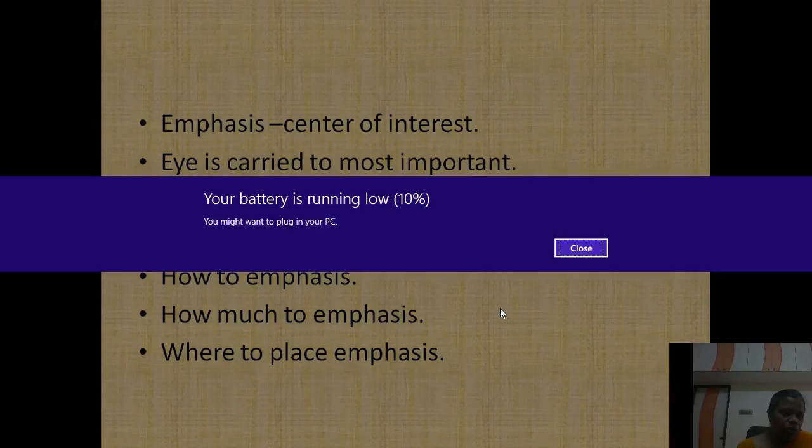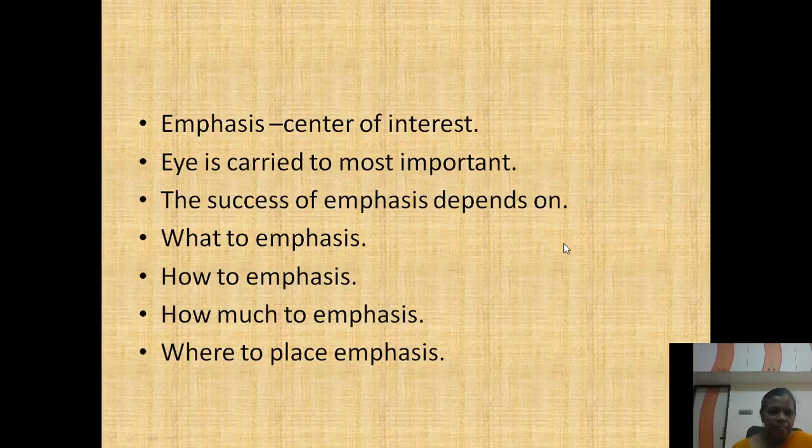Next one, by using unusual lines and shapes. You must keep all this in mind. Then how much to emphasize? You must know what to emphasize and how much to emphasize. The amount of emphasis varies from room to room and with the people who live there. The proportion you have to follow is 2:3. Then where to place the emphasis? At the center of interest. You must not keep it at the corner.